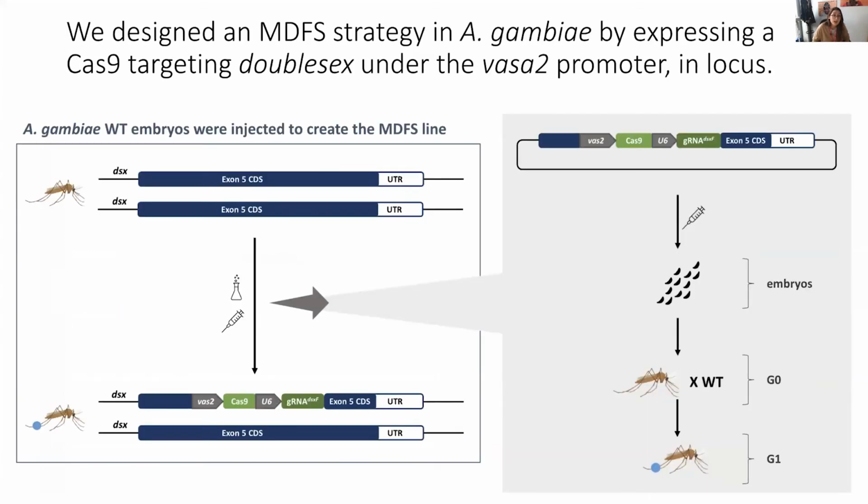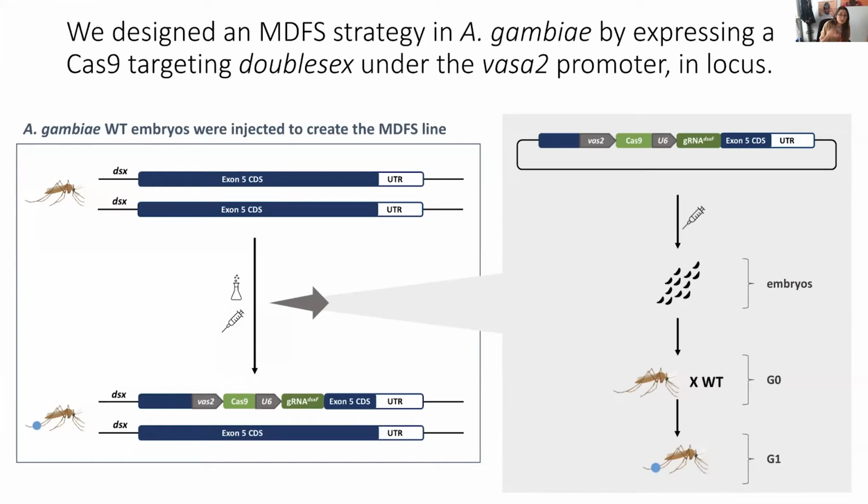So we went on to design an MDFS strategy in Anopheles gambiae by targeting the female-specific exon 5 in our wild-type colony in our lab. So we injected wild-type embryos with the construct that you can see here on the right that codes for the Cas9 under a vasa2 promoter, a gRNA specifically targeting the female-specific exon under the ubiquitous U6 promoter. And it's not shown here, but also an actin CFP fluorescent marker to visualize our transgenics. And at the bottom of the slide, you can see the MDFS colony that we now have in the lab. And it's heterozygous for our transgene at the doublesex female-specific exon 5.